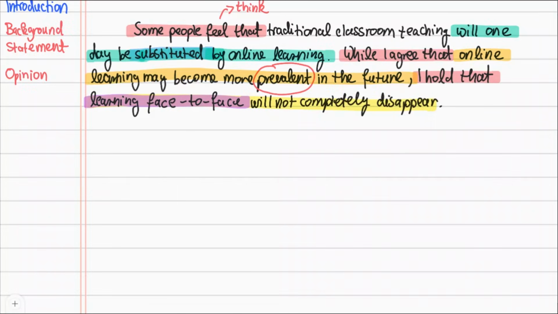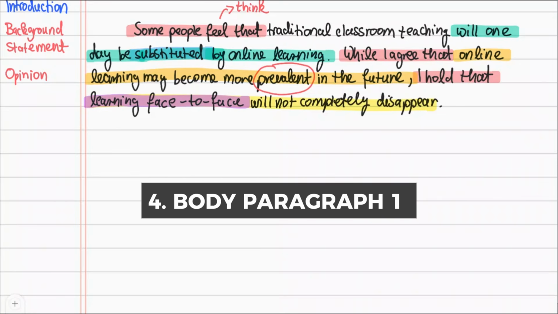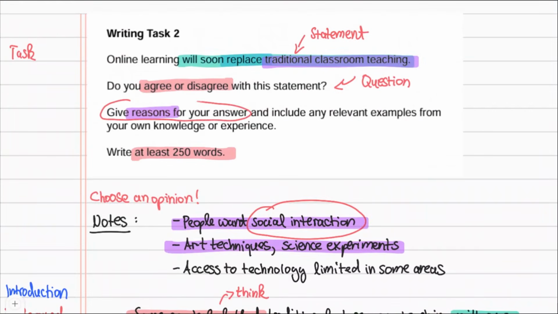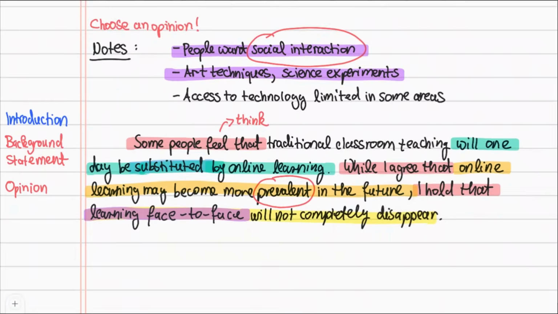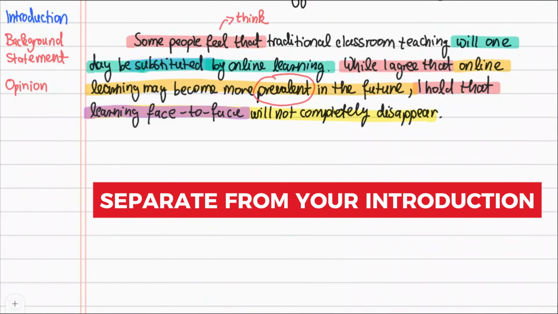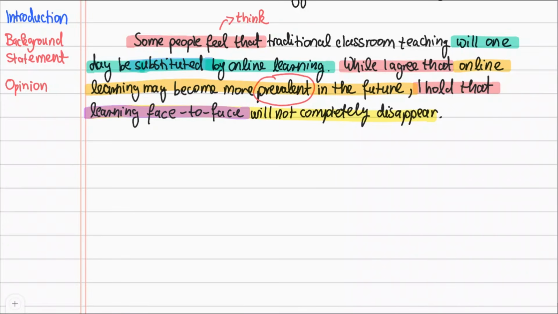Now, let's move on to the first paragraph and giving the first reason for my opinion. The question says, give reasons for your answer, so you must absolutely not forget to do this. You need to start your first body paragraph in a new paragraph, separate from your introduction. This shows the IELTS examiner that you are about to present a new idea, so make sure that you indent between the introduction and your first reason.